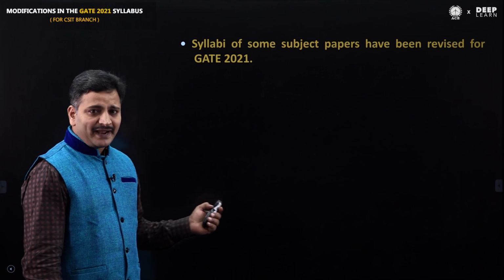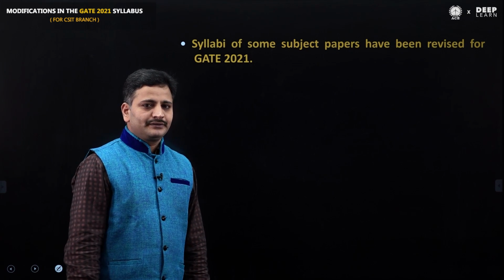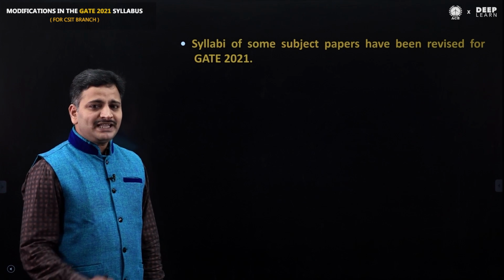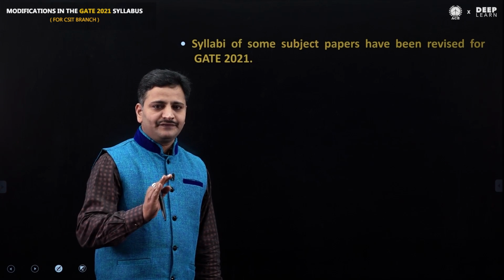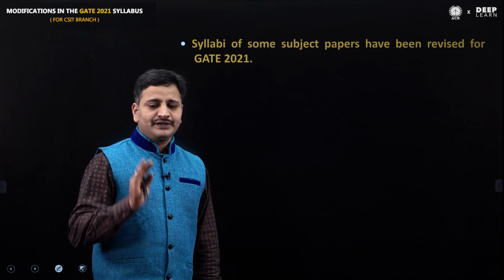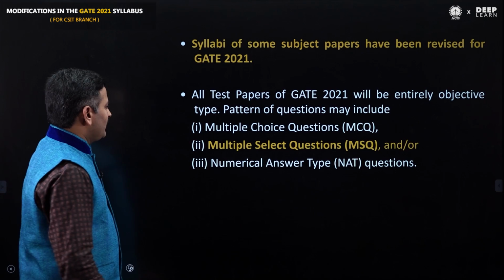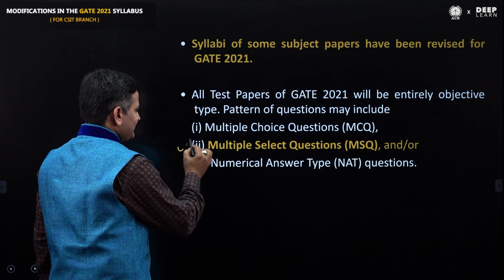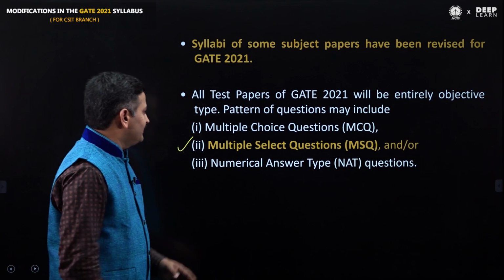Of course, the question paper pattern also changed this time. What are the changes in the question paper pattern? Earlier we had multiple choice questions and numerical answer type questions. But this year they introduced one more type called multiple select questions. There are three types now.